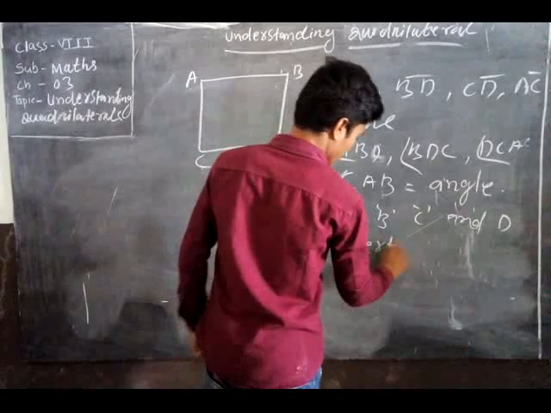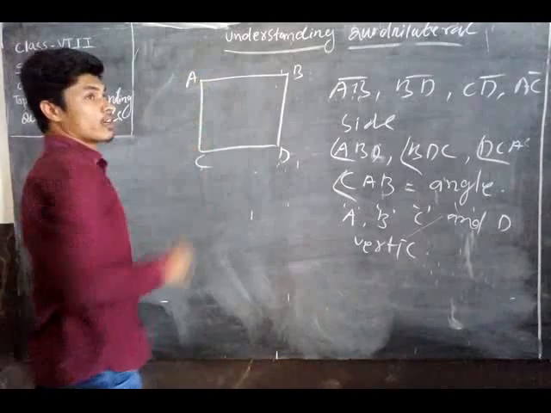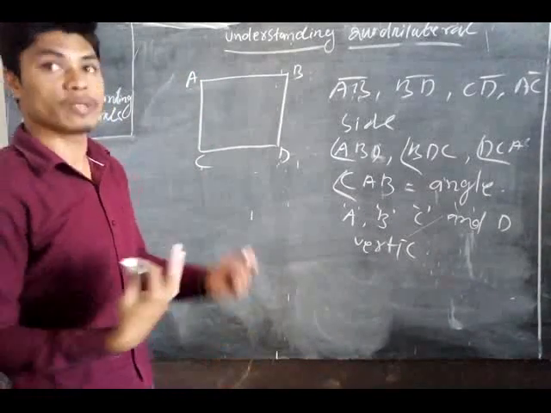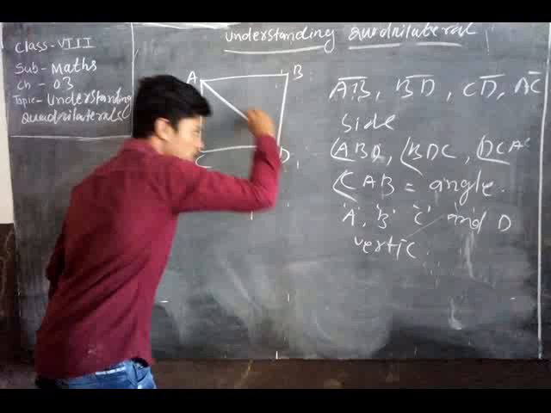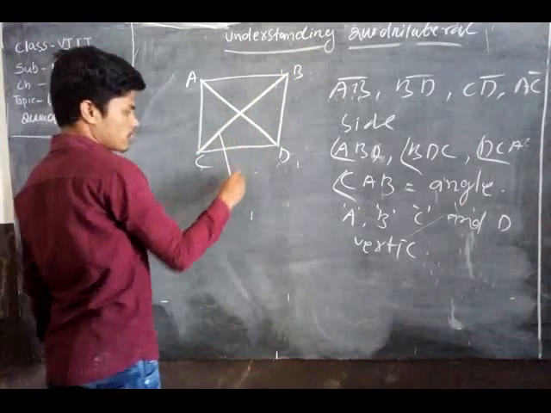Vertex. Now we know about the diagonal. What is a diagonal? When we join two non-consecutive vertices, not the consecutive ones like A joined with B and B joined with C, then this is called a diagonal.